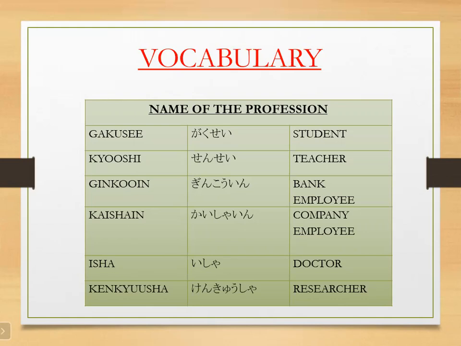Kaisha-in, company employee. Isha, doctor. Kenkyusha, researcher.